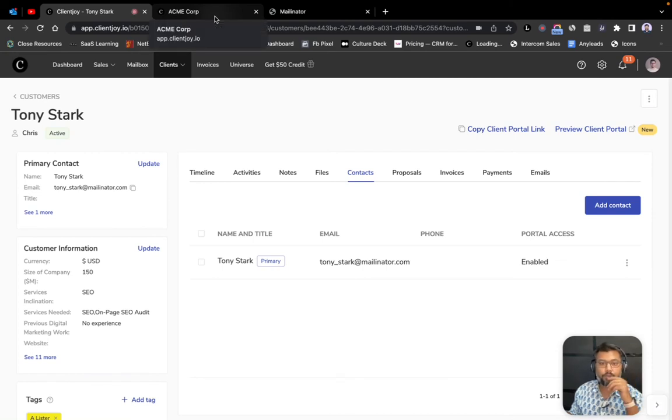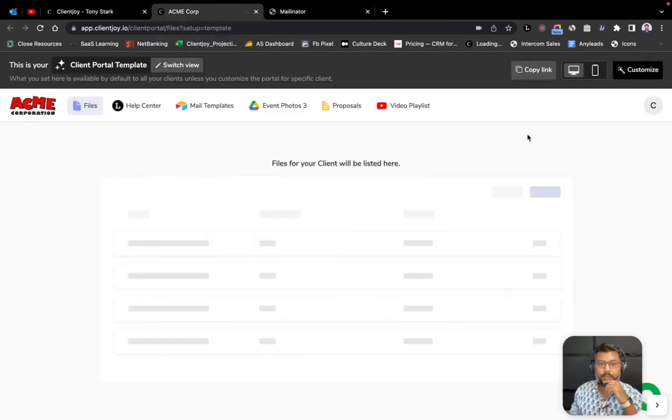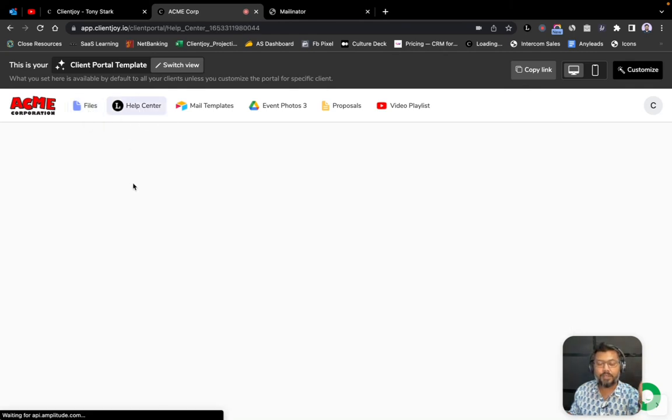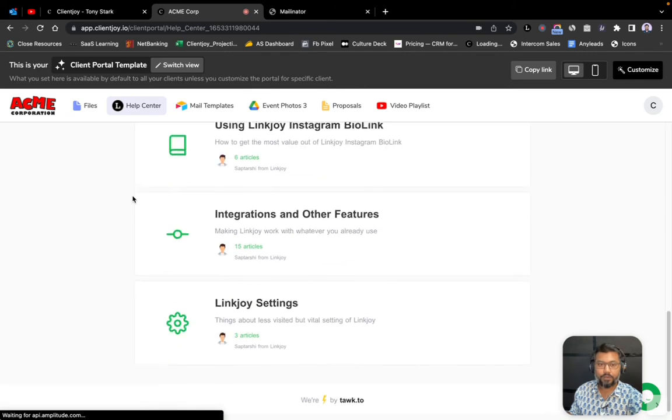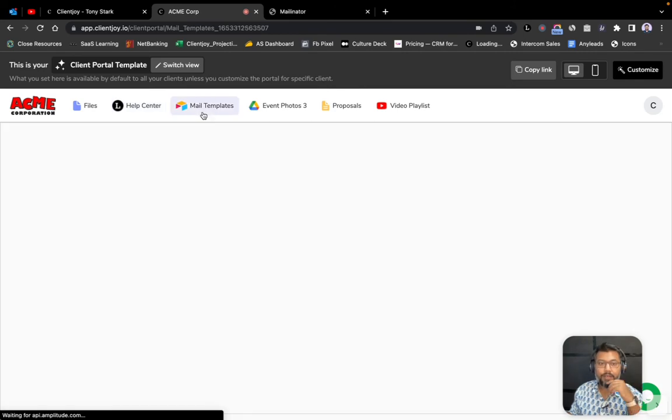And so I'm just going to show you how the portal is going to look, right? So for Tony, when he logs into the portal, he'll be able to see my logo again. So this is going to be hosted on a custom domain, which the agency has already configured. This is a preview of the same. And so Tony is going to see my company's logo. He is going to see all the files that I've shared with them. I've also embedded a help center for them, like a knowledge base, and so they could go through that as well. I've also embedded an Airtable database for them to see.